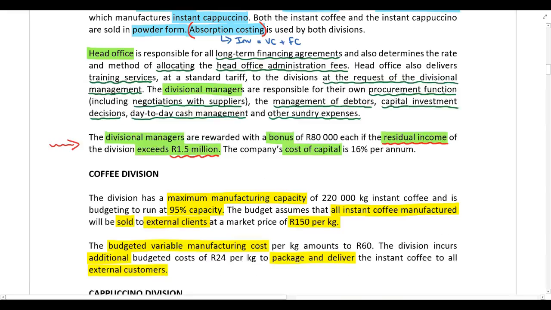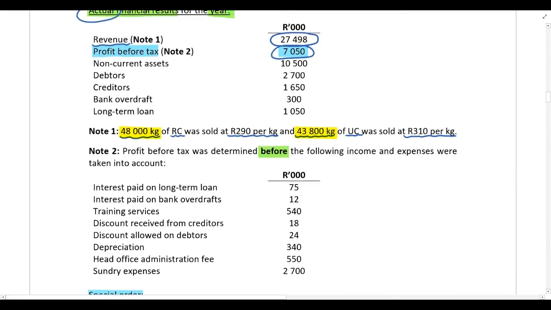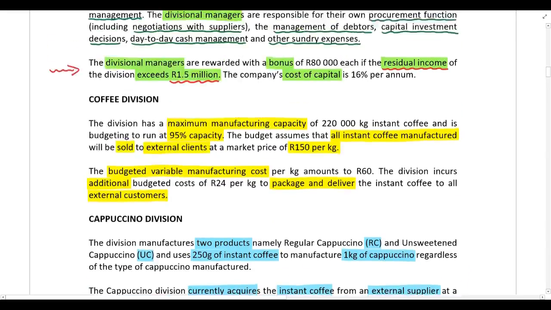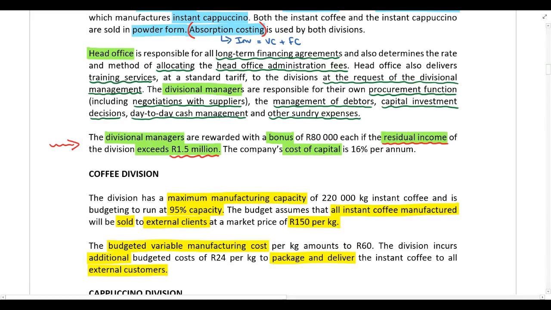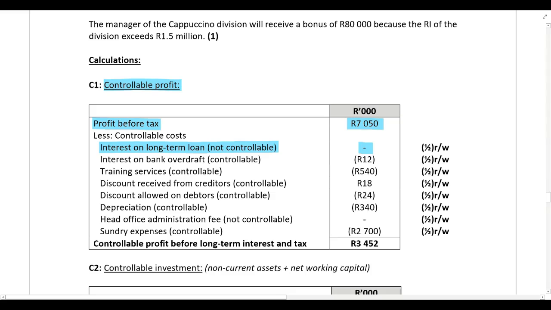taken into account. Then next we have interest paid on bank overdrafts. So now we need to determine whether that's under the divisional manager's control. And it's important to note that you were told divisional managers are responsible for their own procurement function, including negotiations with suppliers, the management of debtors, capital investment decisions, day-to-day cash management. That's going to include your bank overdraft. All right, so the bank overdraft is definitely under the manager's control, so that needs to be taken into account in the calculation of controllable profit. Okay, so the interest on the bank overdraft is controllable and it needs to be taken into account.